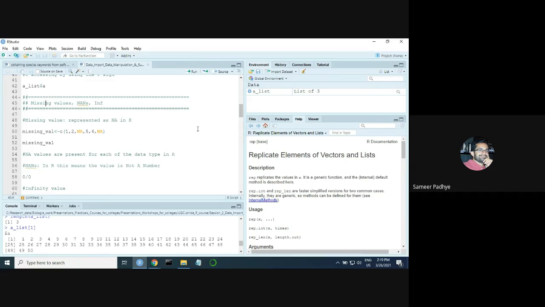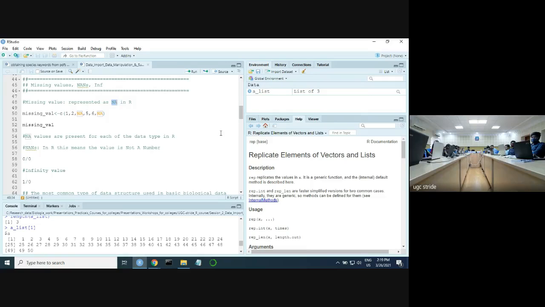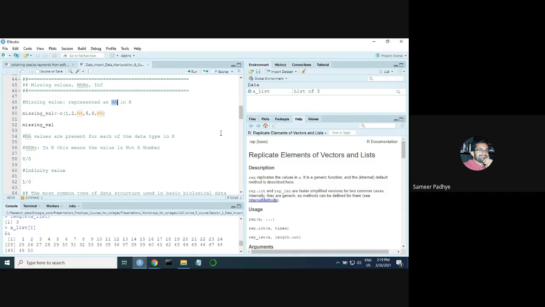So in R also, wherever you have instances with missing information, R treats it as something called NA, or missing value. Missing value is not equal to 0. Missing value is missing value. Missing value can be of any data type. You can have a missing value in character, in date, and in number. There are missing values for each of the data types, and you can have missing values in any of the data structures.